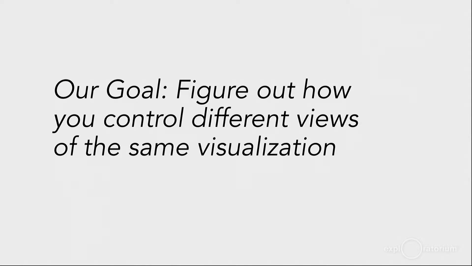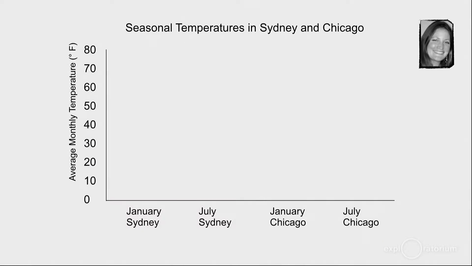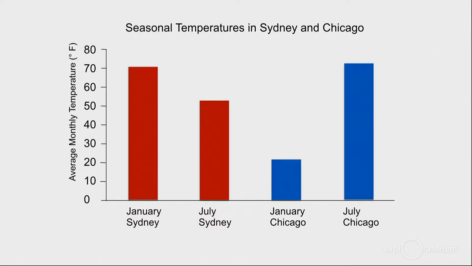So one of the main goals of our lab is to figure out how you turn these knobs and switches and sliders in your visual system in order to see different views of the same visualization. Here's another example. This one was generated by a former postdoc in the lab, Audrey Michael, and she interviewed high school teachers to find out what kinds of relatively simple visualizations still had multiple interpretations that students would struggle with. Here's a good example.